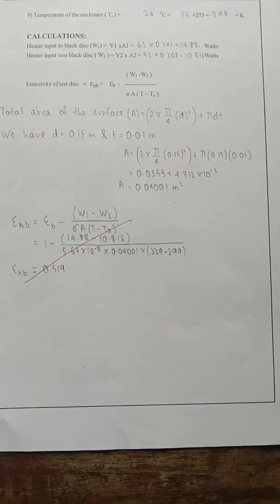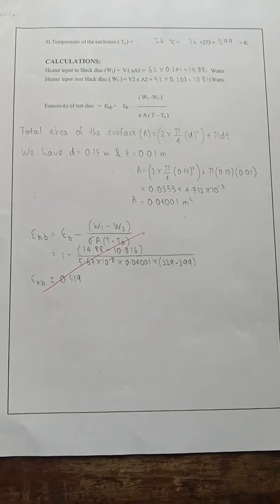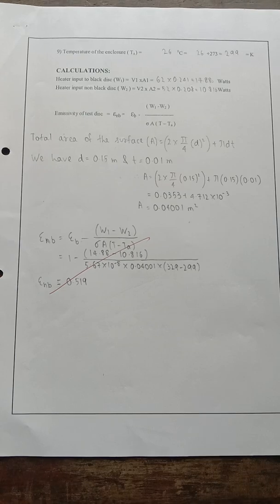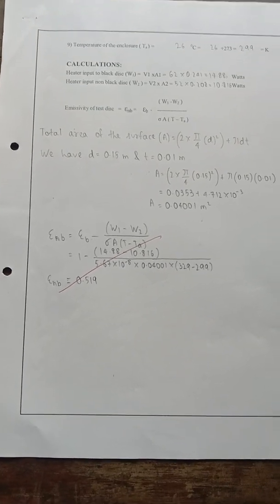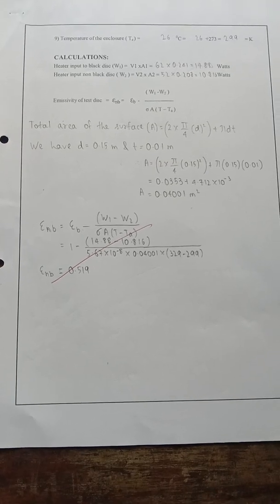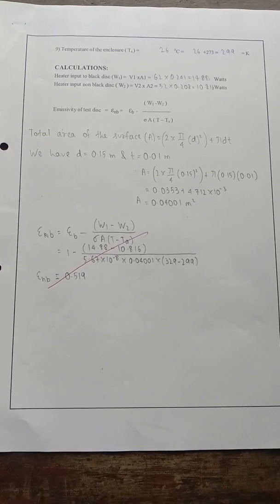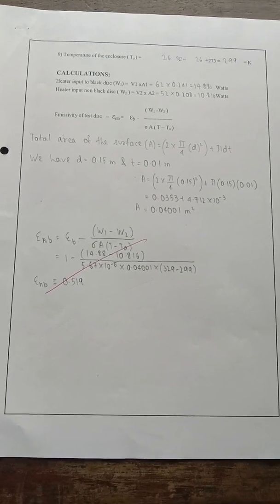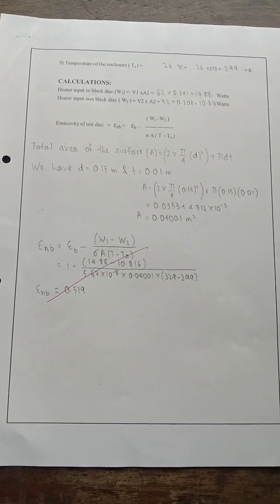0.519. From this we can conclude that the emissivity of the test disc is 0.519, and the emissivity of a test surface is always less than that of the black surface, and the emissivity of the test surface increases with increase in temperature.